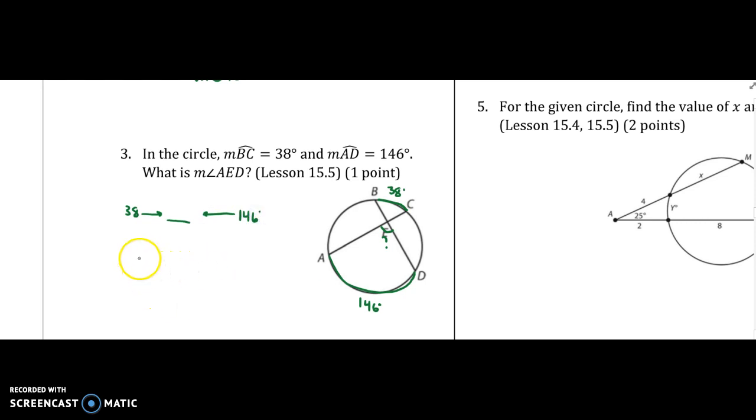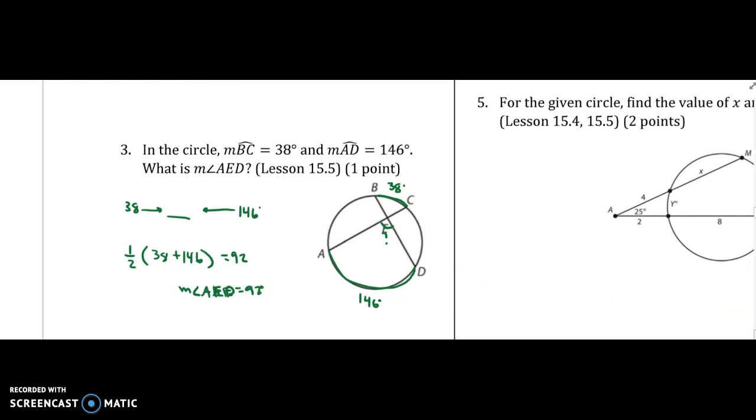There's also a formula. You have to take half of those arcs added together. So half of 38 plus 146. Let's see what that is. And it looks like we get 92. So the measure of angle AED is 92 degrees.